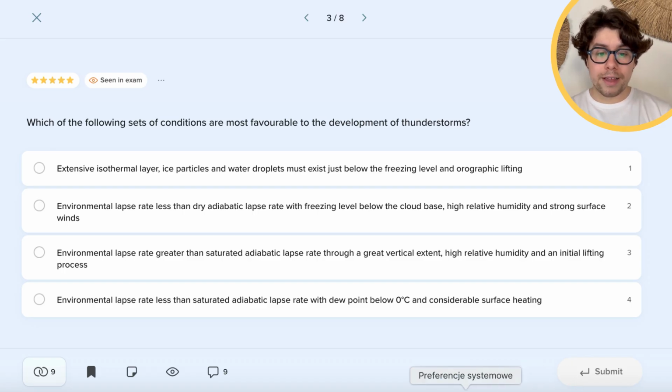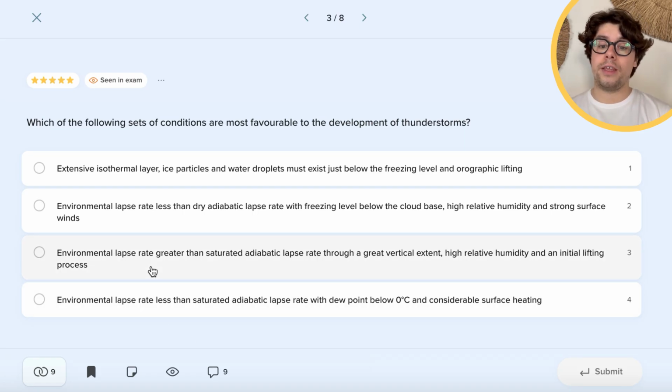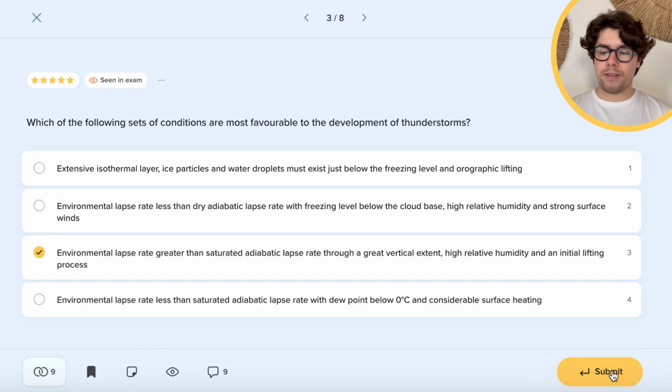So of course, in this case, in order to have the unstable air, we need the lapse rate to be greater than the saturated adiabatic lapse rate. We need high humidity and an initial lifting process, of course, meaning this answer is the correct one.